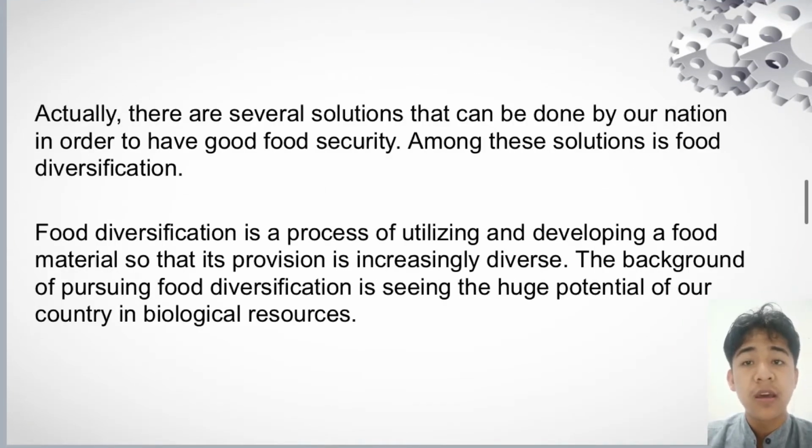Actually, there are several solutions that can be done by our nation in order to have good food security. Among the solutions is food diversification. Food diversification is a process of utilizing and developing food material so that its provision is increasingly diverse. The background of pursuing food diversity is seeing the huge potential of our country in biological resources.